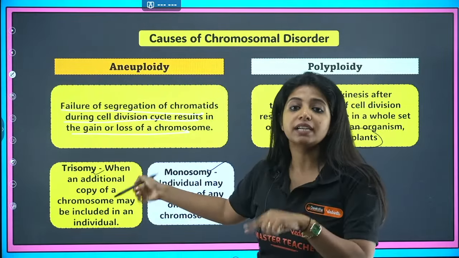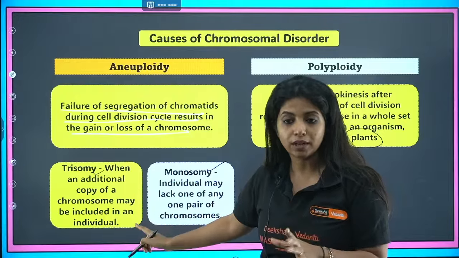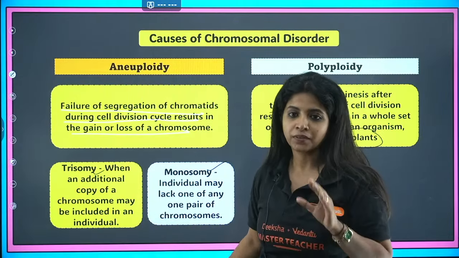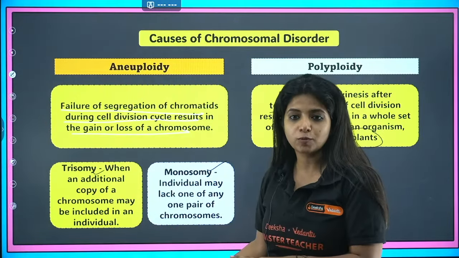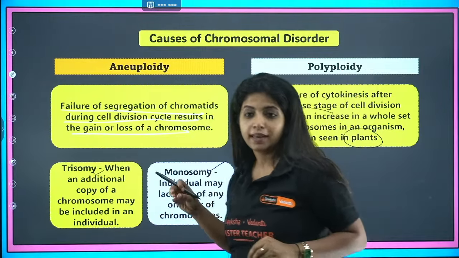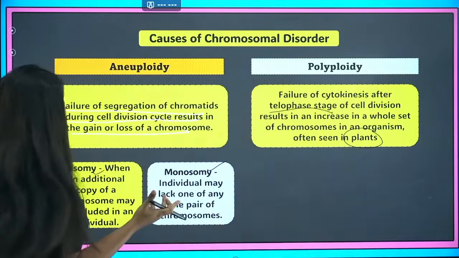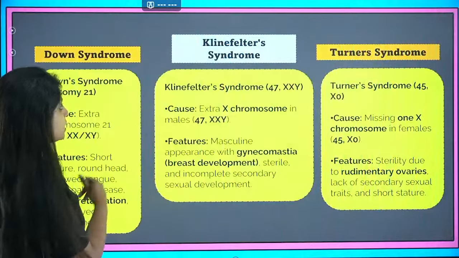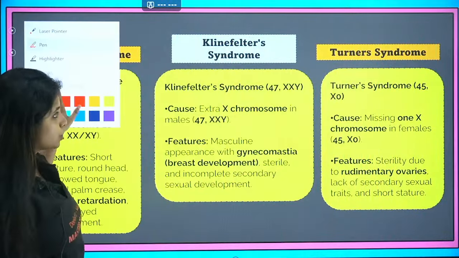Trisomy means when an additional copy of a chromosome is included. When an additional copy comes, it is trisomy. When you lose one of the chromosomes, that is known as monosomy. And you have some examples with which you will learn even better. So here are the examples. The first one is Down syndrome.